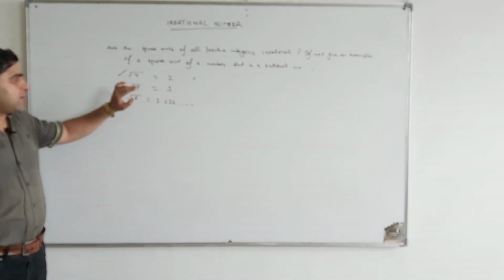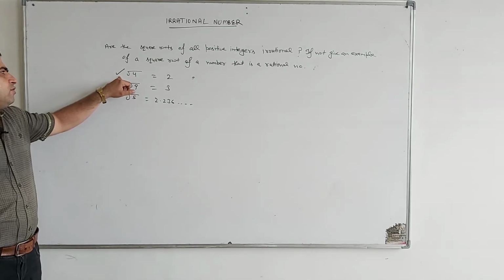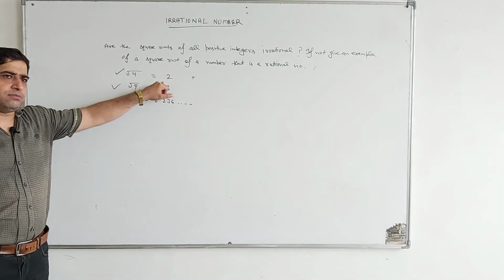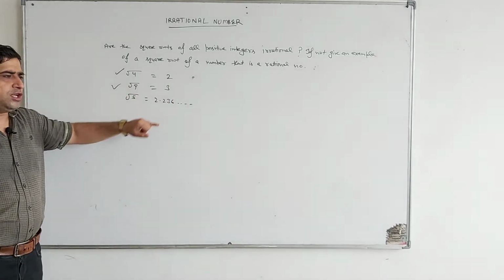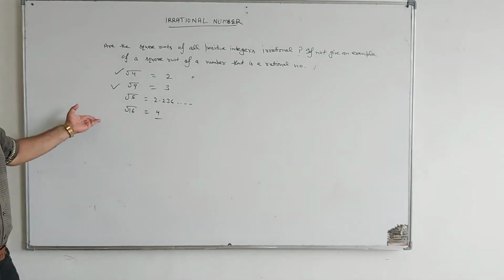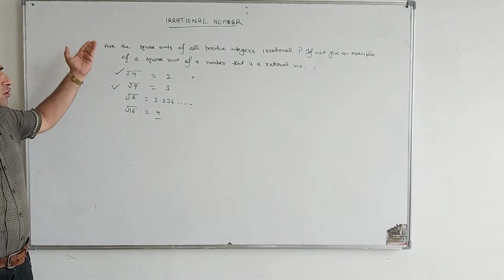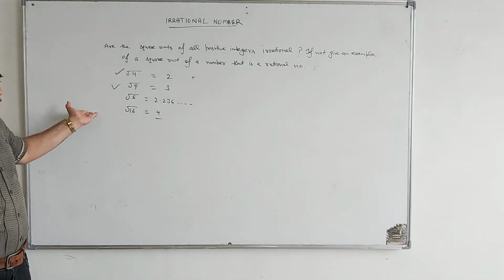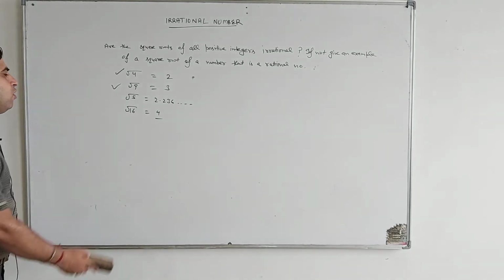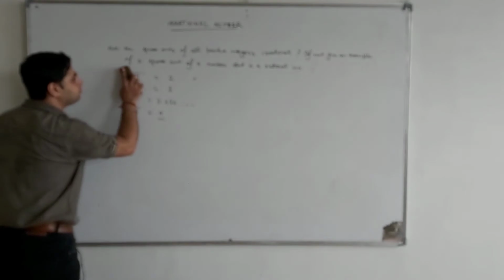So take numbers that are perfect squares, completely divisible, and find the square root of the number. Root 4 comes out 2, root 9 is 3, root 16 comes out 4. This is an example which is not an irrational number, that is a rational number in the form of P by Q.